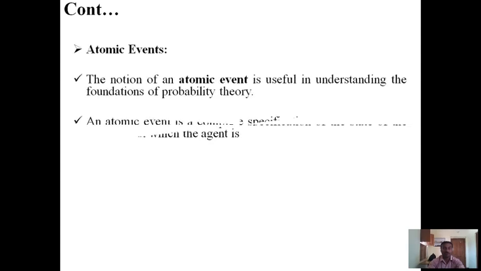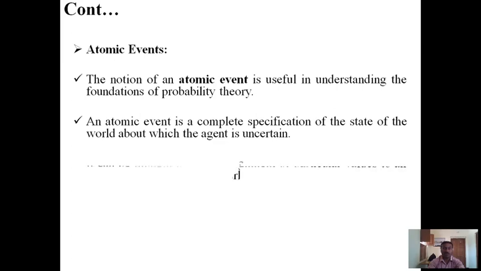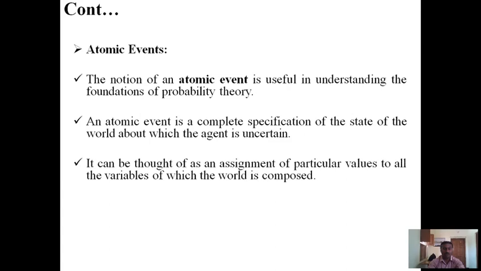Atomic events. The notion of an atomic event is useful in understanding the foundation of probability theory. An atomic event is a complete specification of the state of the world about which the agent is uncertain. It can be thought of as an assignment of particular values to all the variables of which the world is composed.